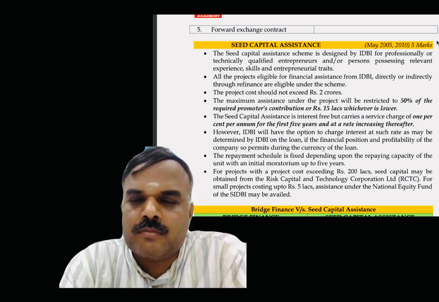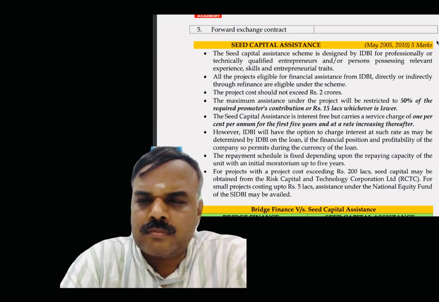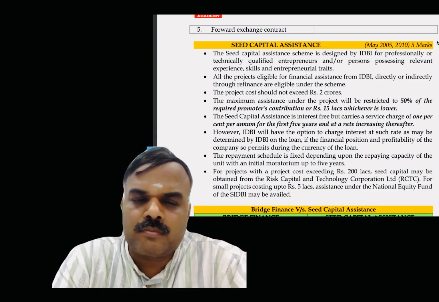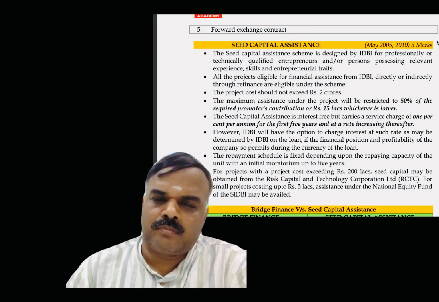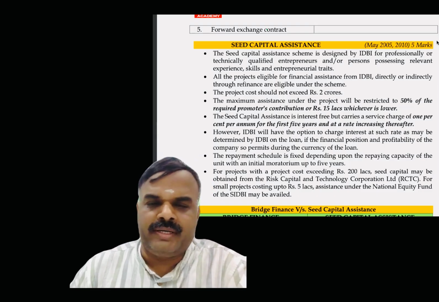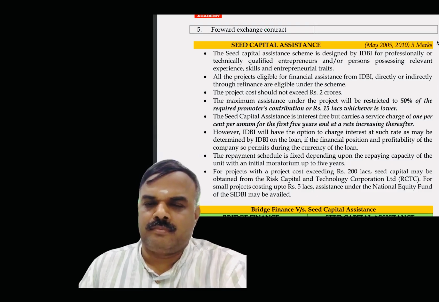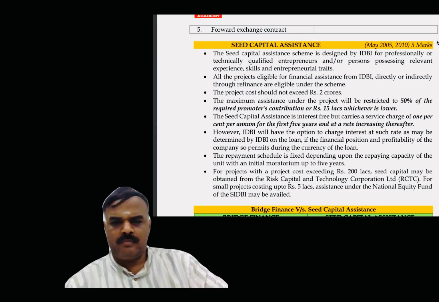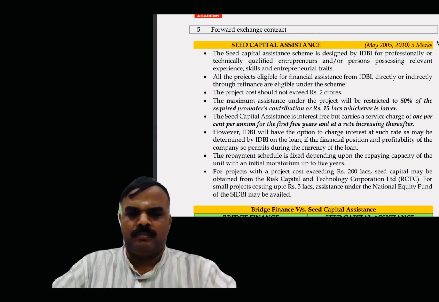The project cost should not exceed ₹2 crores. The maximum assistance under the project will be restricted to 50% of the required promoter's contribution or 15 lakhs, whichever is lower. The seed capital assistance is interest-free but carries a service charge of 1% per annum for the first 5 years and at a rate increasing thereafter.